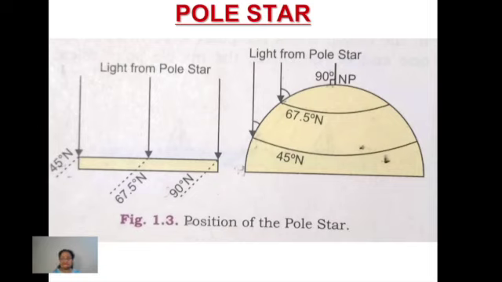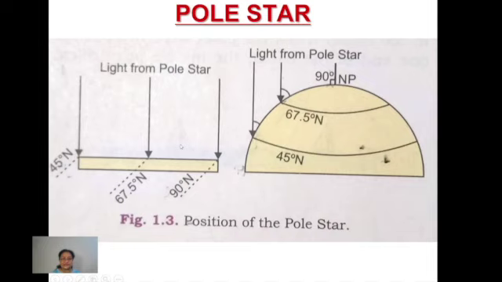But taking the other condition, if Earth is a flat surface body, what will happen in that case? Whether it is 90 degrees north, the north pole, over that also it is going to form a 90-degree angle. If it is falling over 67.5 degrees north latitude, again it is falling as a right angle only, 90 degrees. Again, if we talk about 45 degrees north latitude, over that also the light coming from the pole star will fall at 90 degrees.